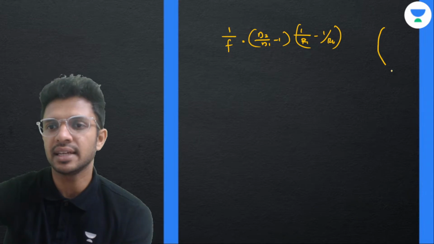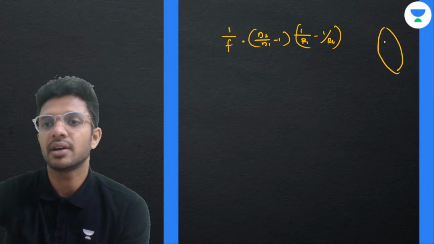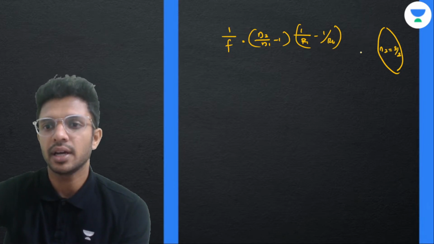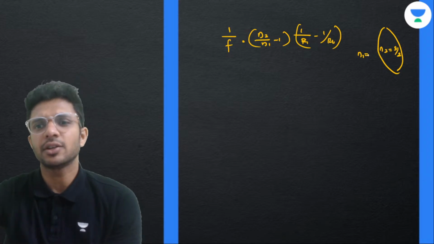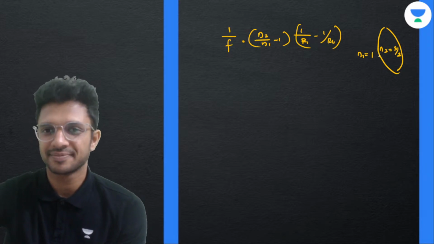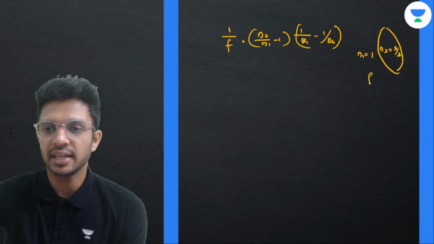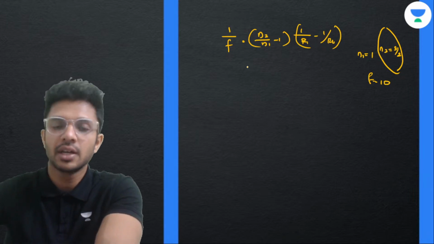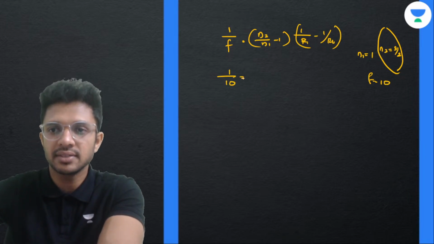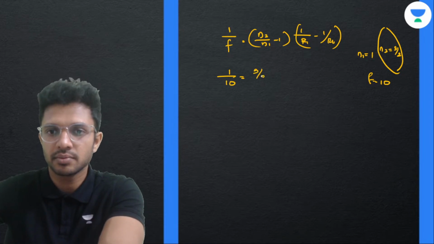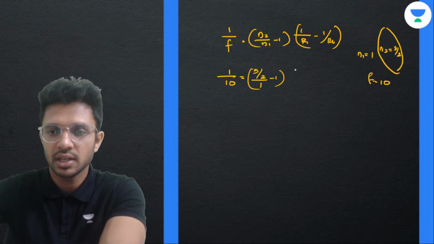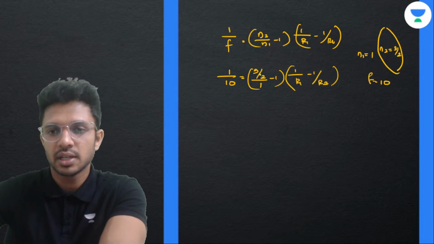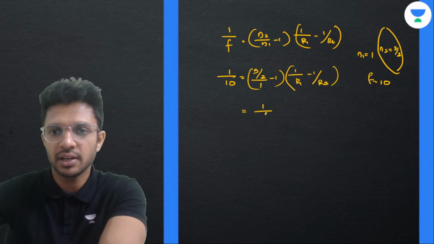In the initial case, देख ले, here we just have the lens with its refractive index of 3 by 2, and it is kept in air, so obviously the refractive index has to be 1. And the focal length is given as how much? Focal length of the convex lens in air is given as 10. So substituting all these things, 1 by 10 is equal to N2 is 3 by 2, N1 is 1, minus 1 into 1 by R1 minus 1 by R2. 3 by 2 minus 1 is 1 by 2.